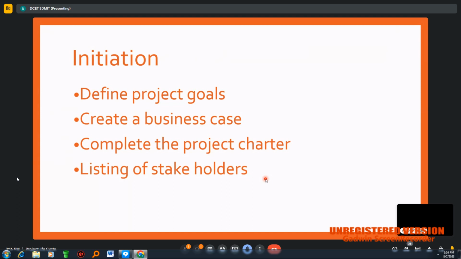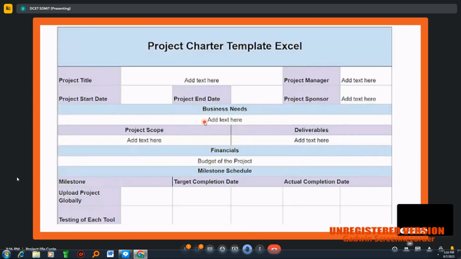Next is the listing of stakeholders. Stakeholders means the beneficiaries. You can see here, this also can be mentioned in this project template. Deliverables, you can see here, who is the sponsor and what is the deliverable, what is the cost of a project, that is the budget of a project, and what is the milestone.